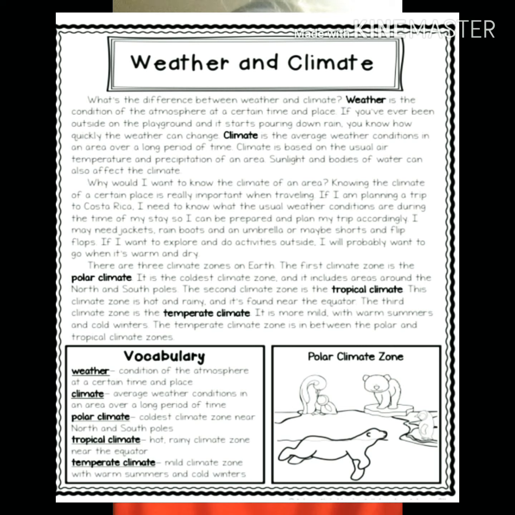There are 3 climate zones on Earth. The first climate zone is the polar climate. It is the coldest climate zone, and it includes areas around the north and south poles. The second climate zone is the tropical climate. This climate zone is hot and rainy, and it's found near the equator. The third climate zone is the temperate climate. It is more mild with warm summers and cold winters. The temperate climate zone is in between the polar and tropical climate zones.